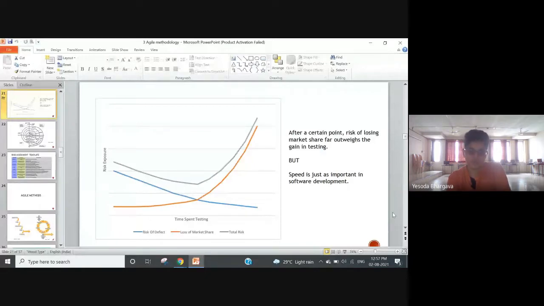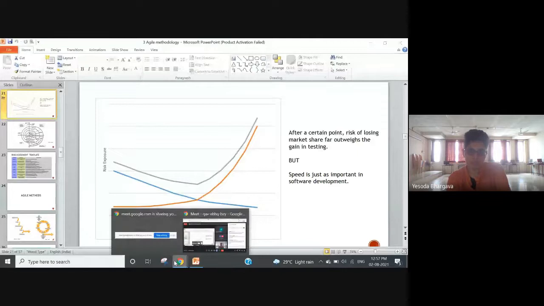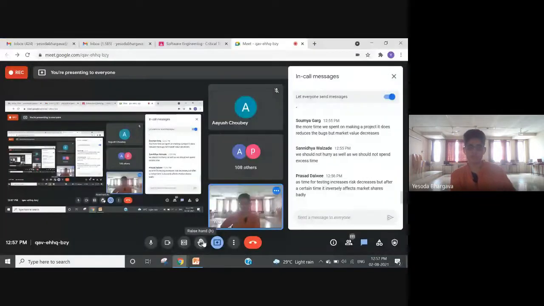So I will just try to recapitulate what we discussed in today's class. We talked about the spiral model, how it is different from the waterfall model, using the case study of the International Airport Baggage Automation System. And we also understood the trade-off between testing and market value of the product.